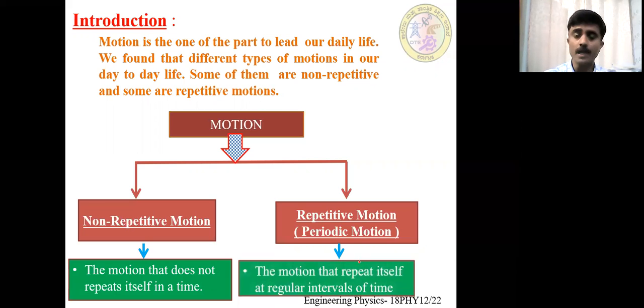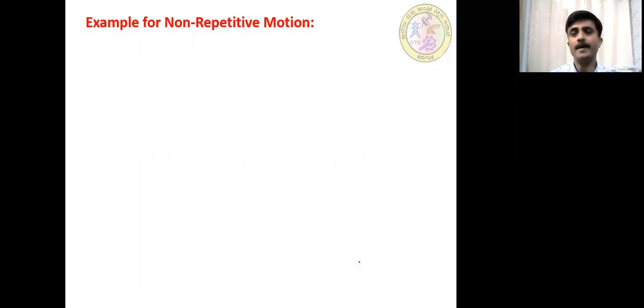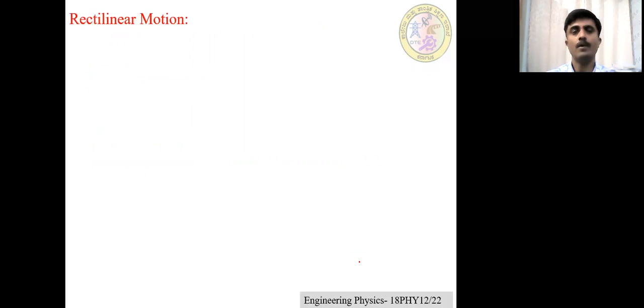Let's discuss one by one. Since non-repetitive motion is not the main part of our chapter, I am going to convey the concept of non-repetitive motion with examples. One example for non-repetitive motion is rectilinear motion, and the second example is projectile motion.